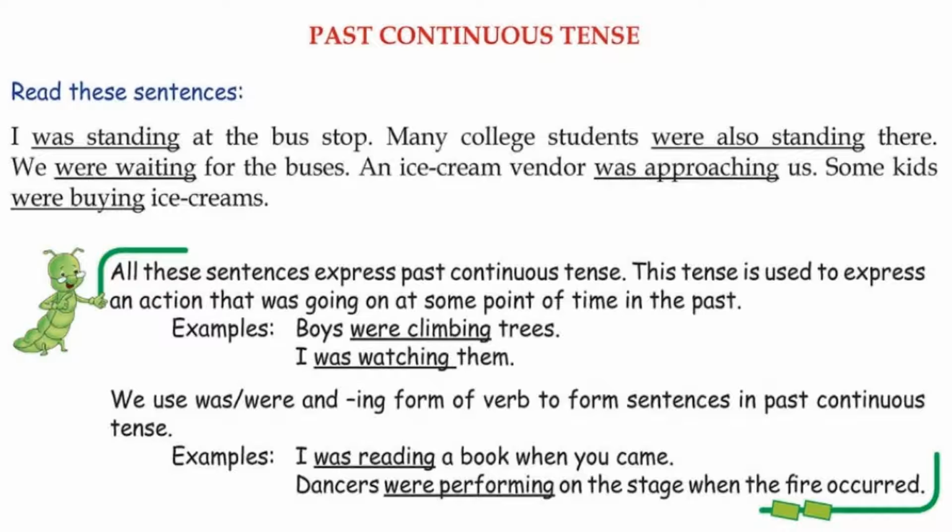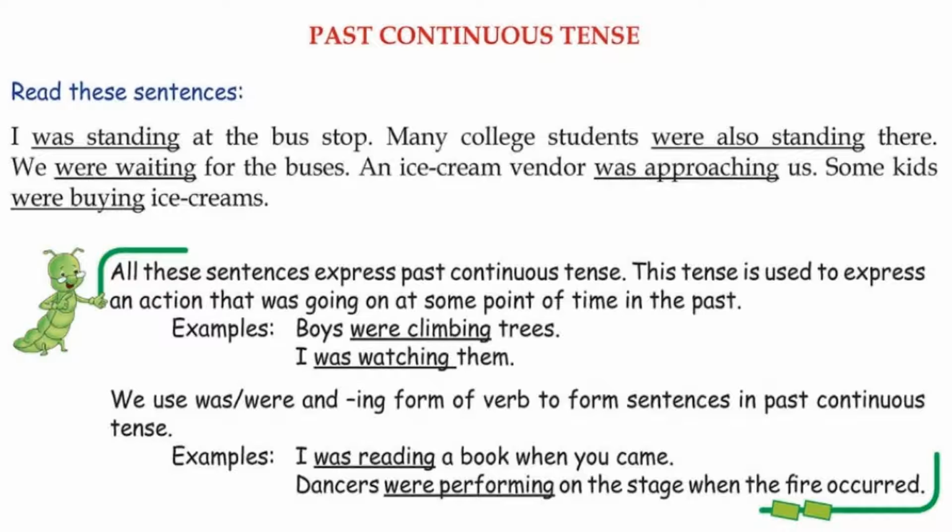This tense is used to express an action that was going on at some point of time in the past. So this is the definition. Example, boys were climbing trees. I was watching them. We use was or were and the ing form of verb to form sentences in past continuous